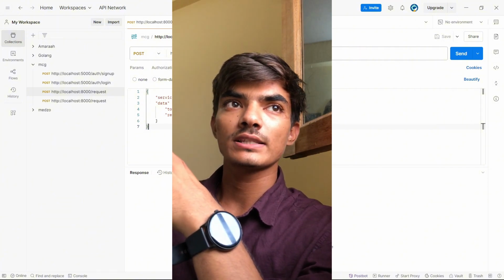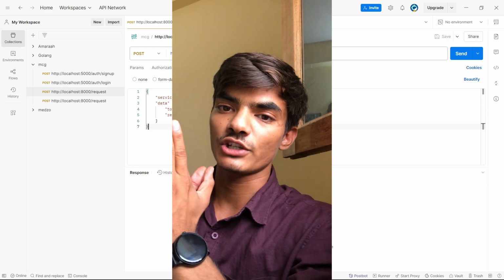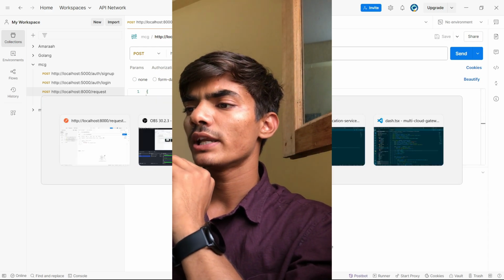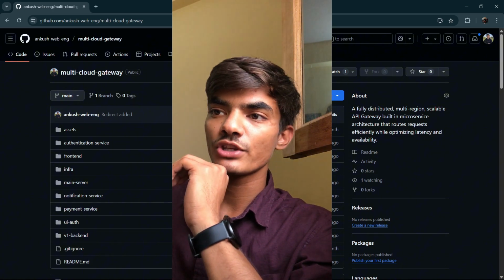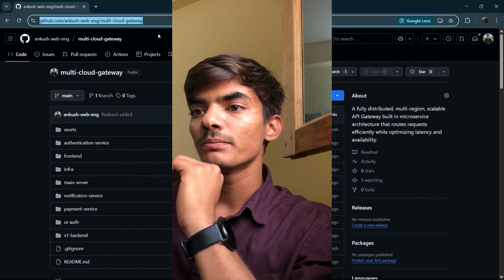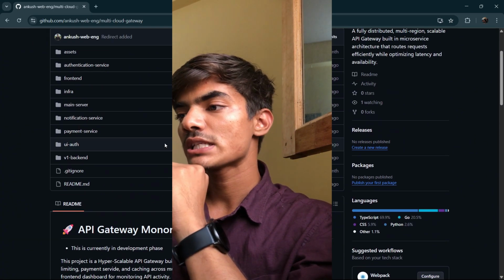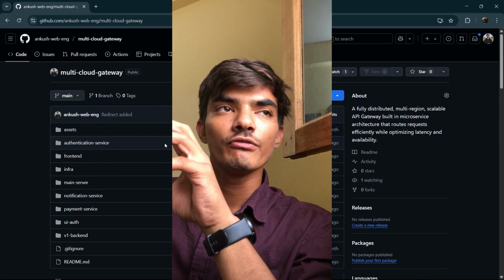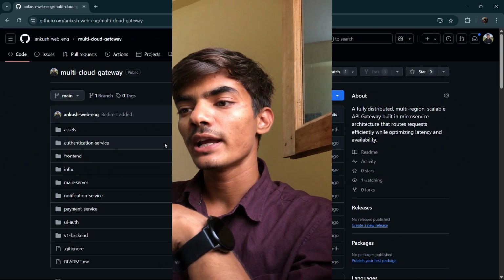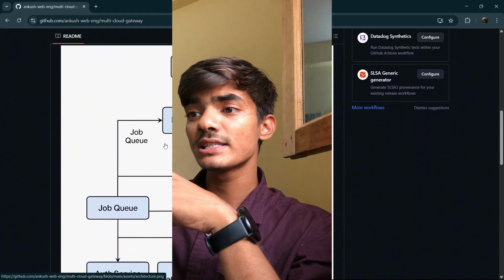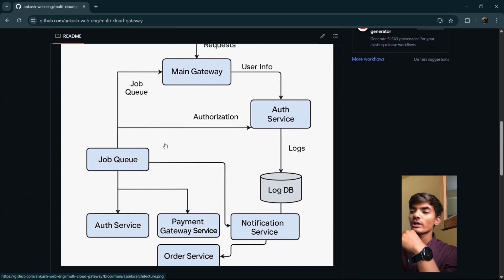So first of all, what is this? This is a microservice architecture. Let me first take you to the GitHub repository, which is available here at my GitHub, multi-cloud gateway. As the name suggests, this is a multi-cloud gateway, which basically has a microservice architecture, and this is the entire flow.